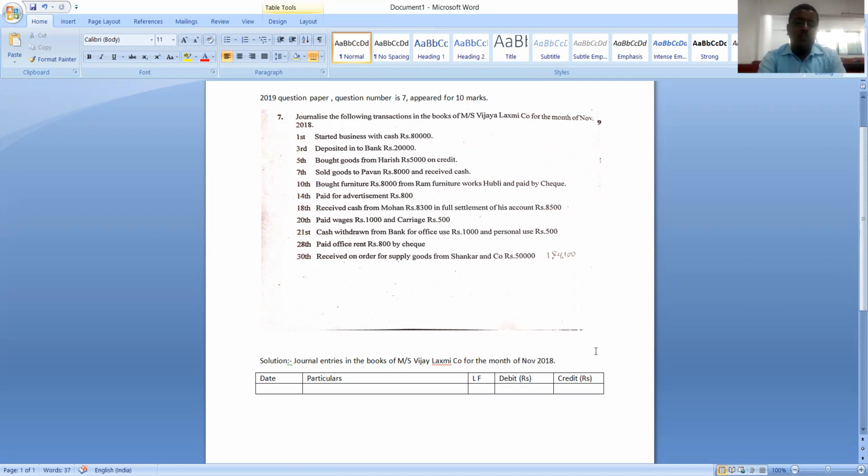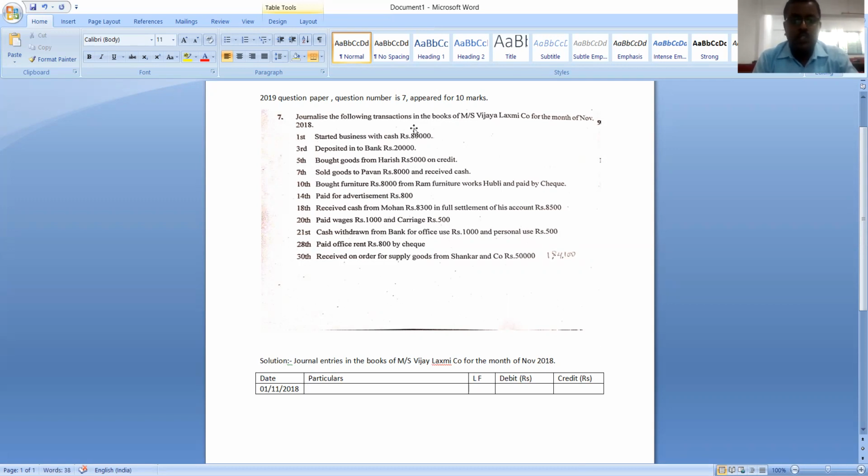As we all know, there are 5 columns in the journal. The first column is meant for date. In this particular column, we should write the date of the transaction in chronological order. So what is the date? It is 1st November 2018.